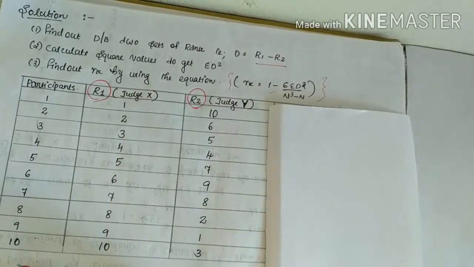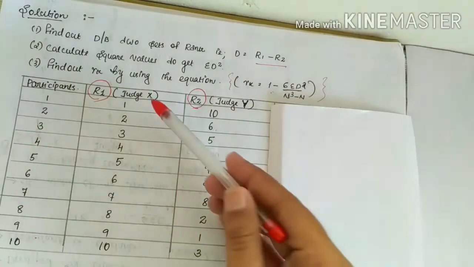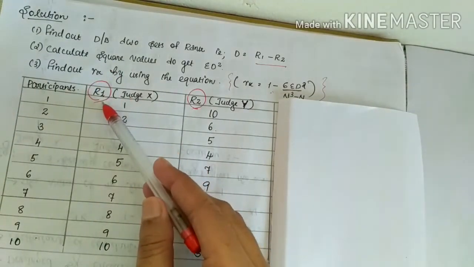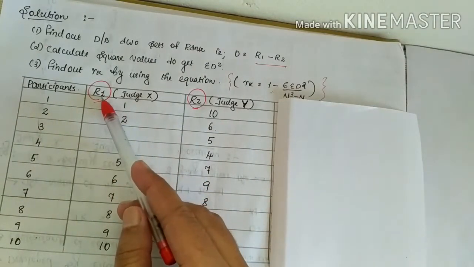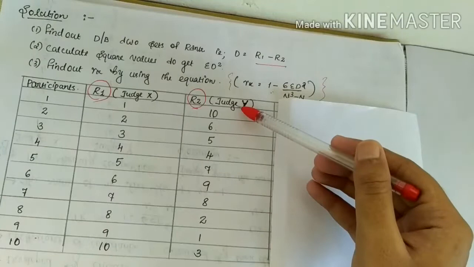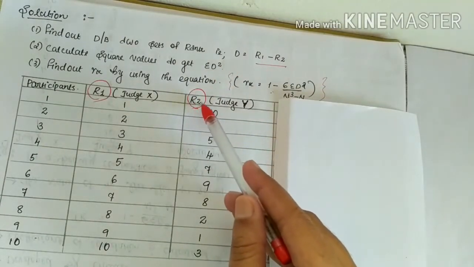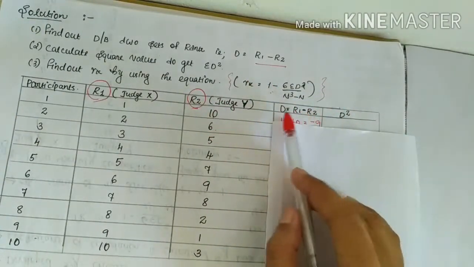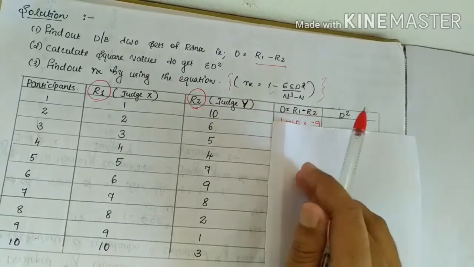Here the number of participants, that is the total number of observations, is 10. The rank of judge X is given in the question; it is considered as the value of R1. The rank of judge Y is given in the question; it is considered as the value of R2. Next you have to calculate the value of D. D means the difference between ranks, that is D is equal to R1 minus R2.